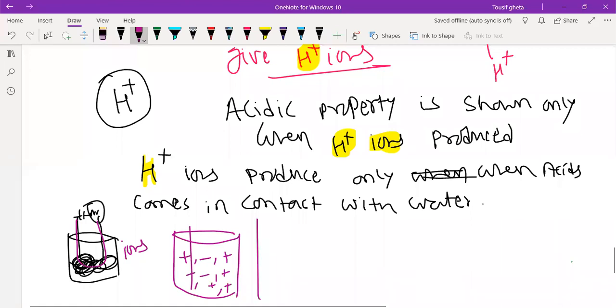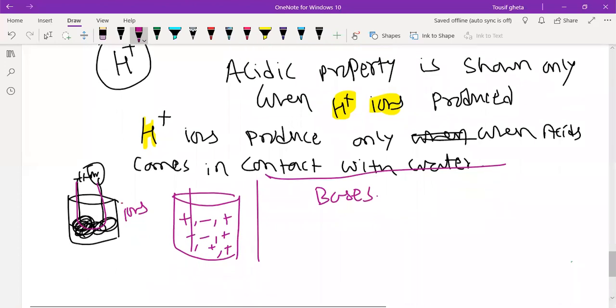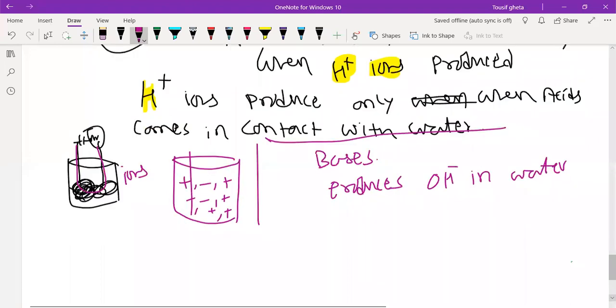Okay. Now we'll go for bases. Bases are ones which produce OH minus ions in water. In the same way that acids produce H plus ions, the bases produce OH minus ions in water. And if they produce OH minus ions in water, then only the basic property will be shown.